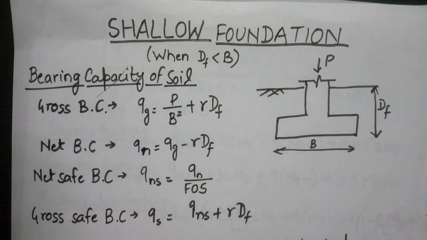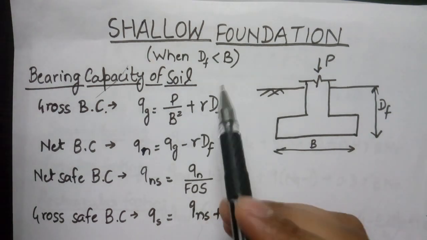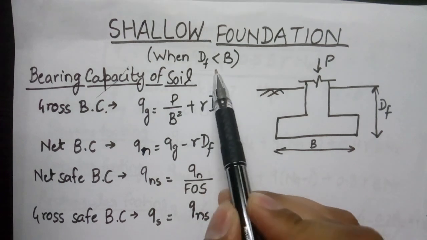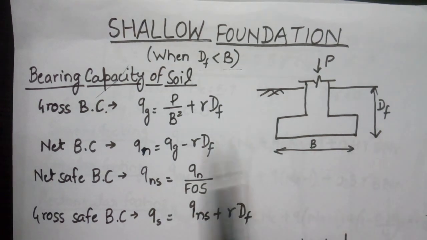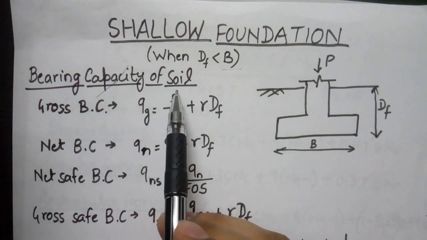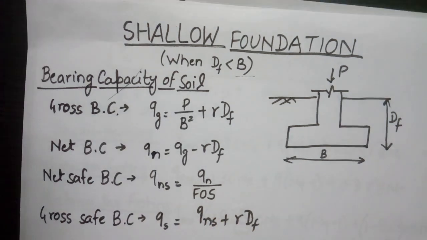Hello friends, in this video we are going to revise the subject shallow foundation. A foundation is called shallow when its depth is less than its width. The bearing capacity of the soil can be determined by the following formulas.